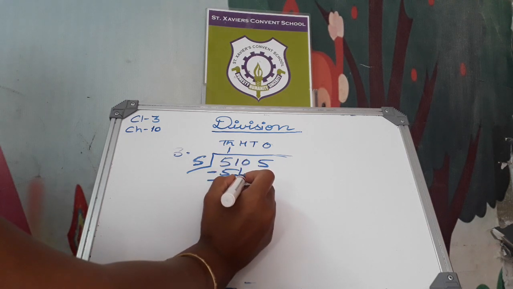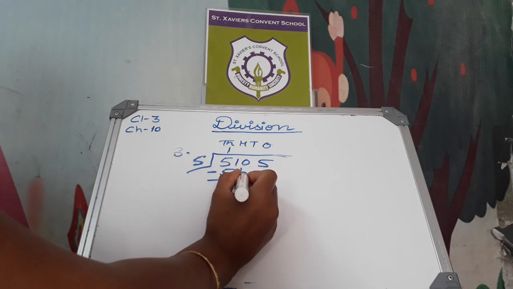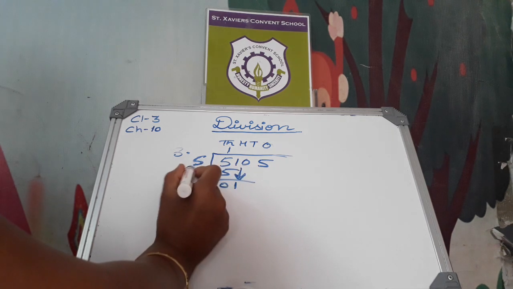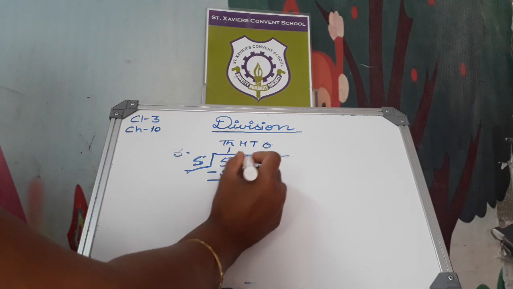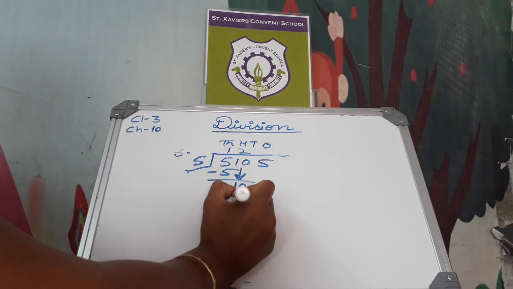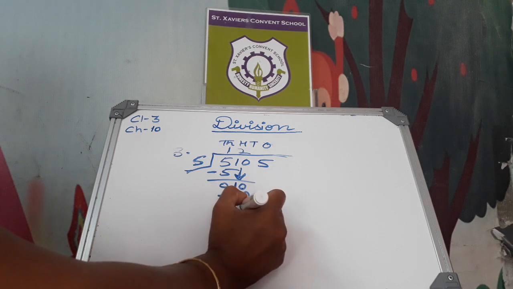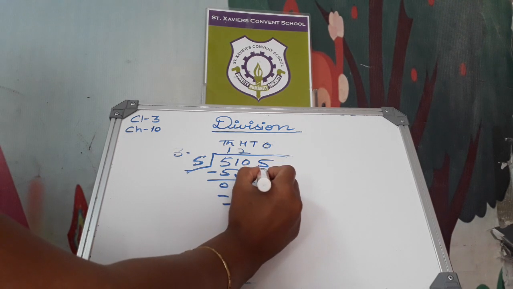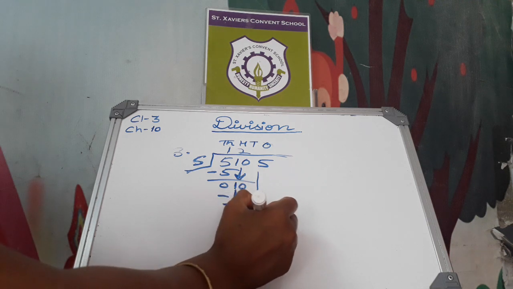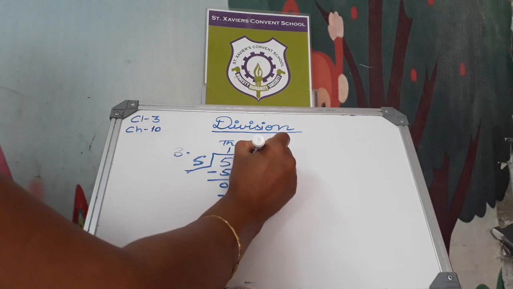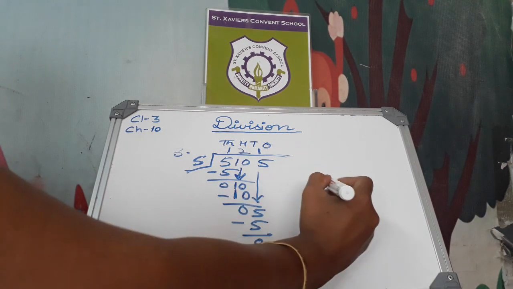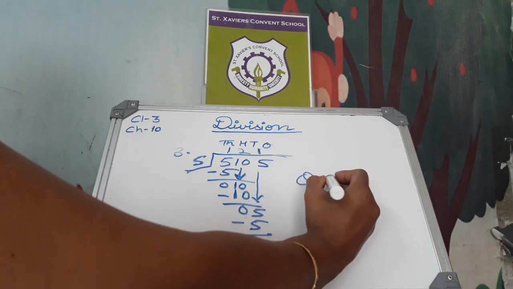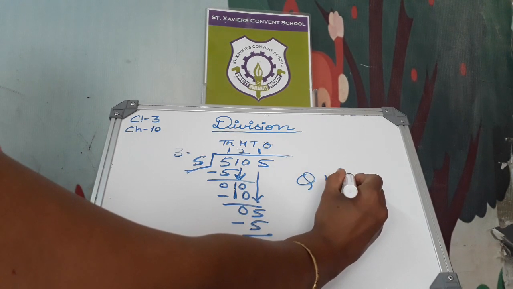First of all, we write this 1 here. But see here, this is smaller than this 5, so we write this 0 here. And 5 twos are 10. Then subtract it. Write down this 5 here. Read the table of 5. 5 ones are 5. The quotient will be 121.